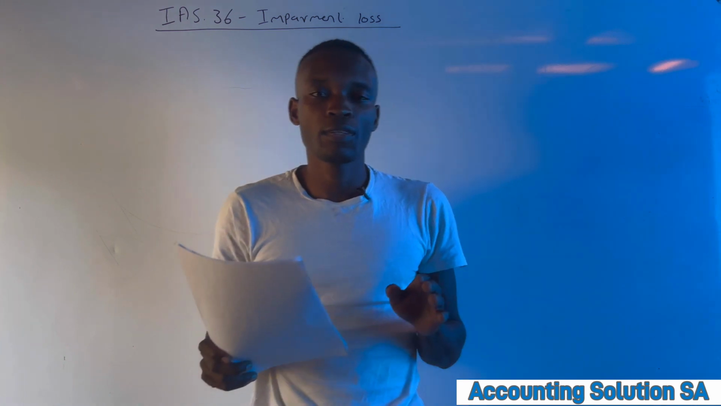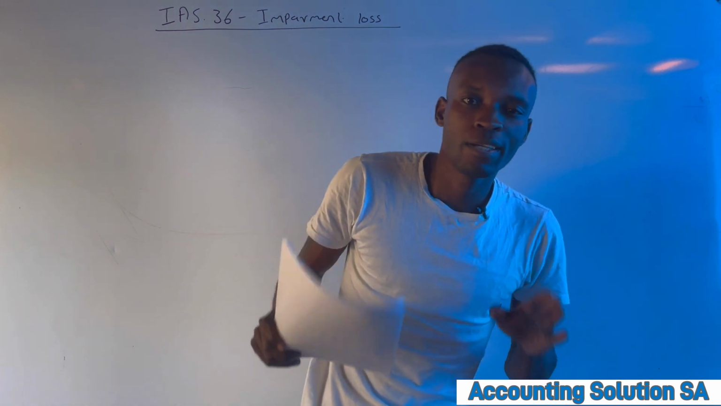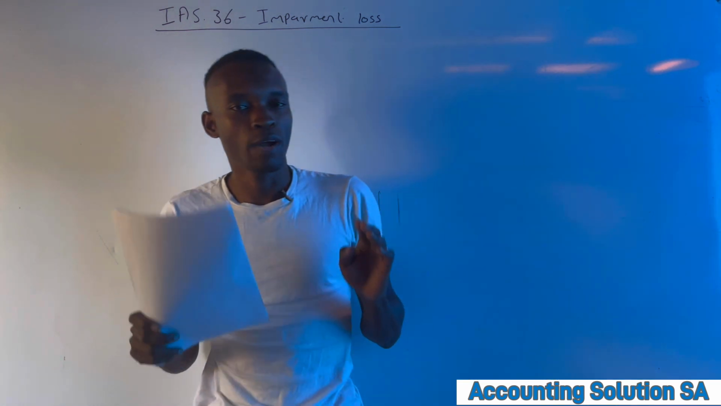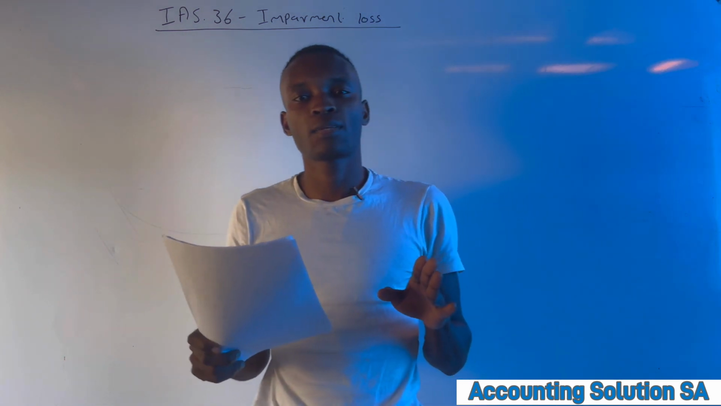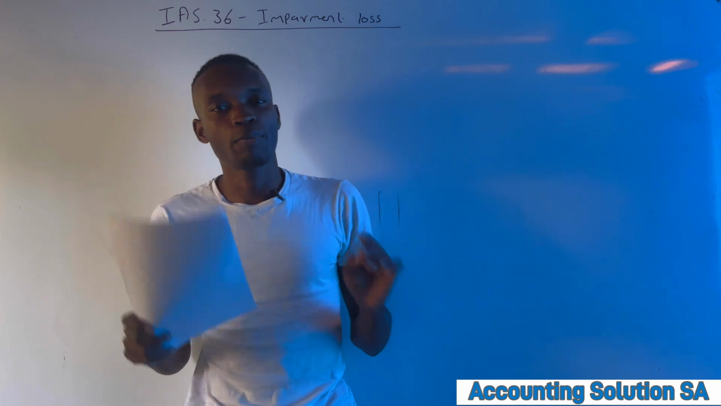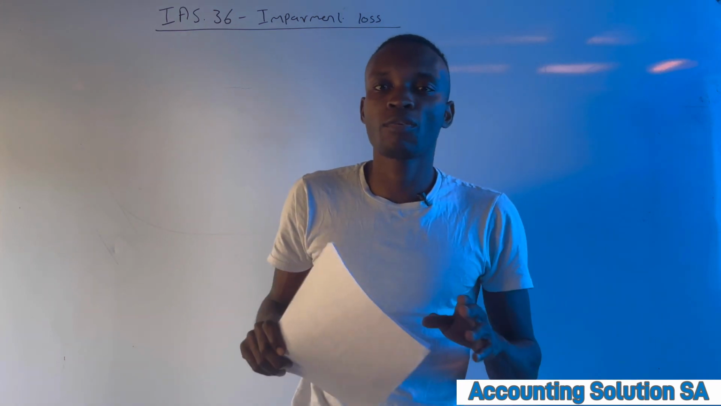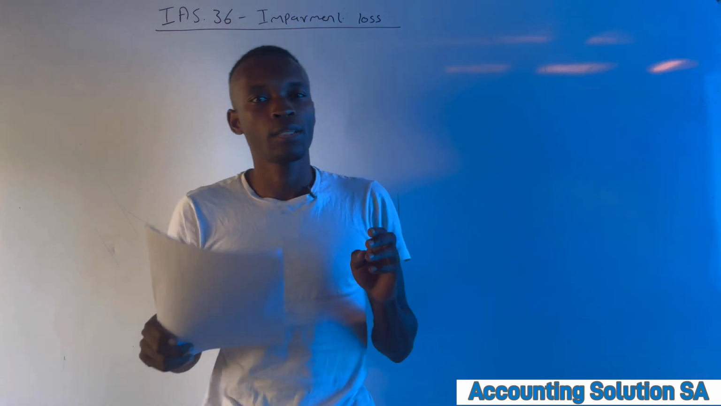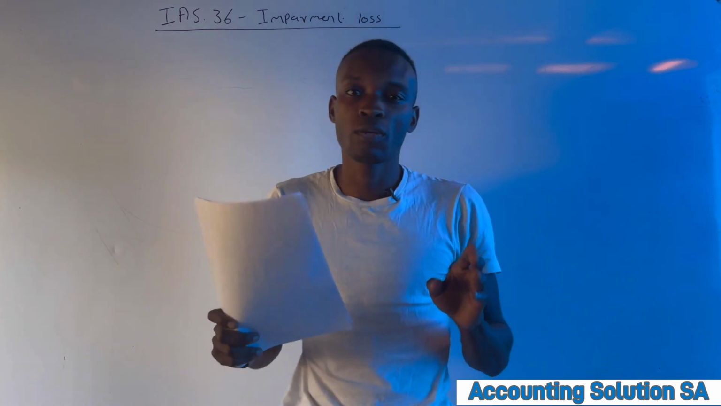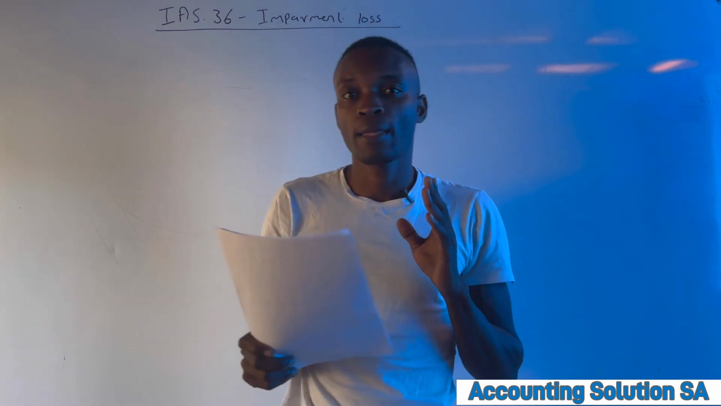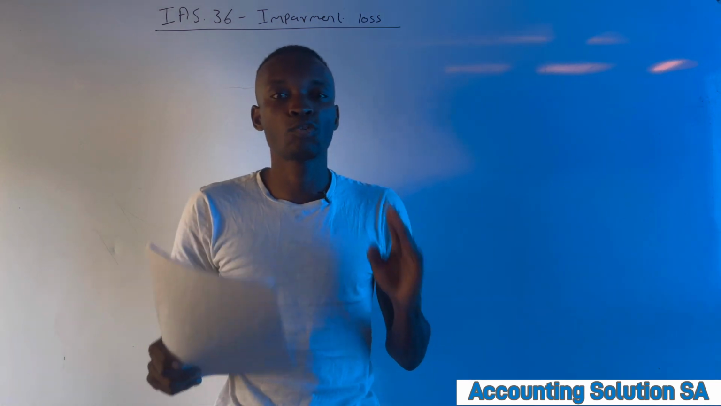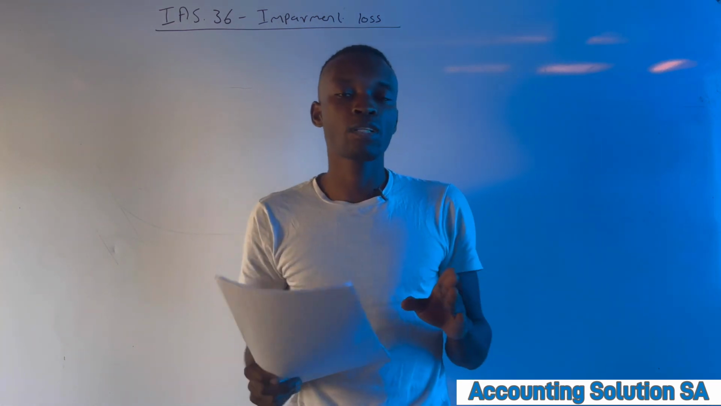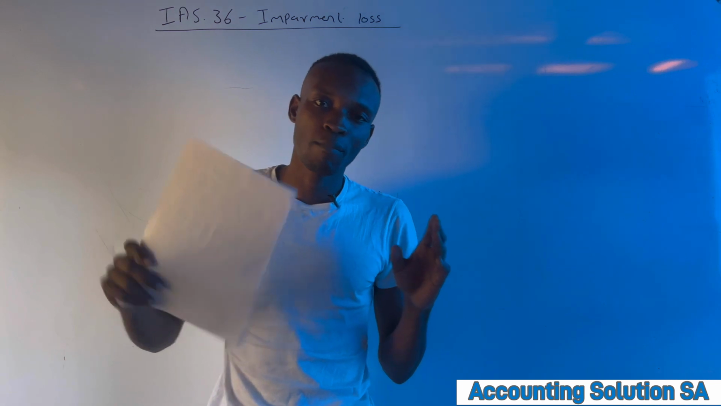So in today's video, guys, we are going to discuss a basic principle of IAS 36. When we talk about IAS 36, we are talking about impairment loss. This is one of the accounting standards that most institutions doing accounting obviously also pick up as one of the topics that need to be covered. So please make sure that you stay tuned so that you will know the basics.